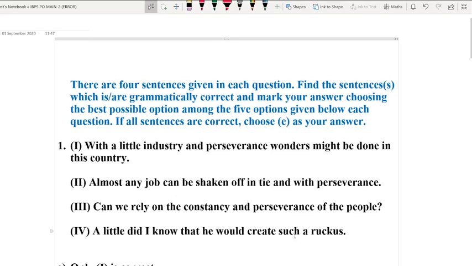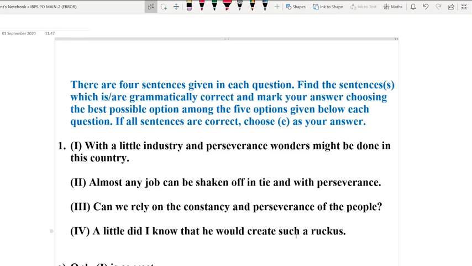Now let us read out the instructions first, because instructions play a very vital role. Some of the students go wrong in reading and understanding the instructions. Consequently, they face many problems. So I would first advise all of you to read the instructions very carefully and very thoroughly.